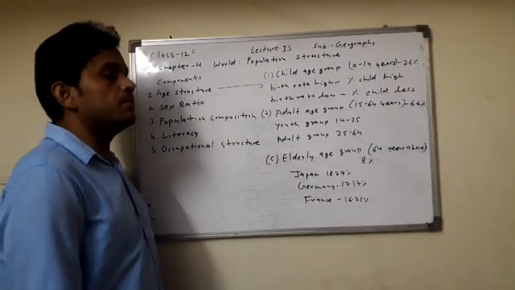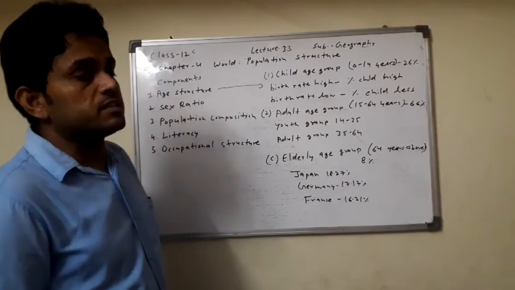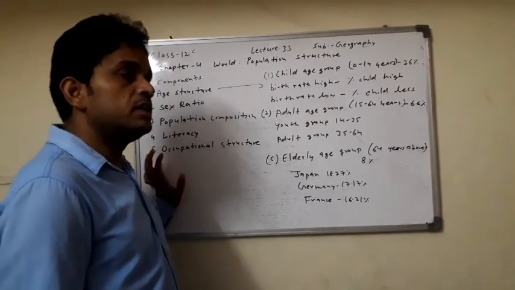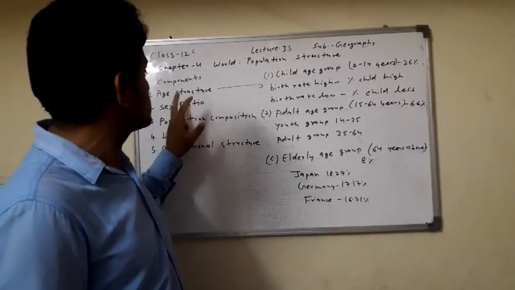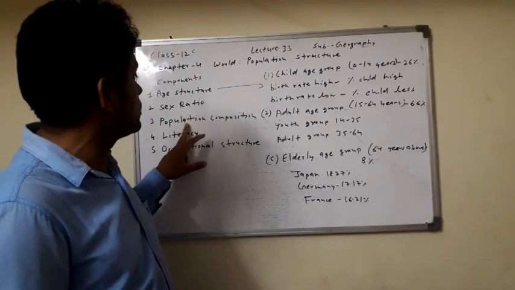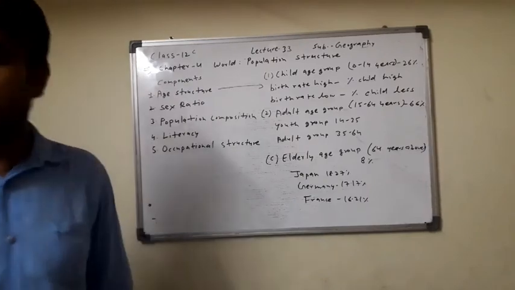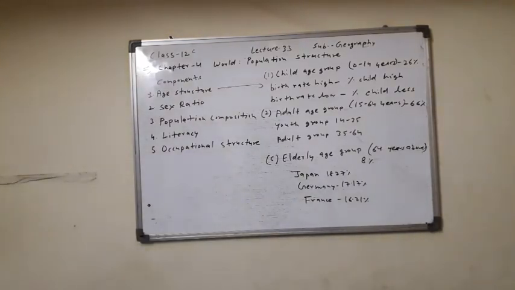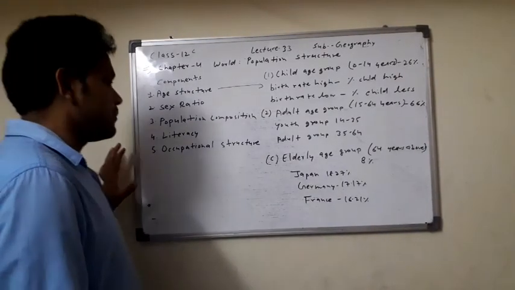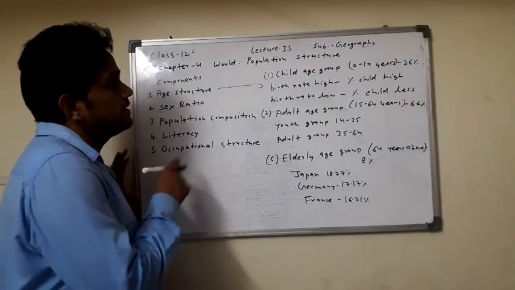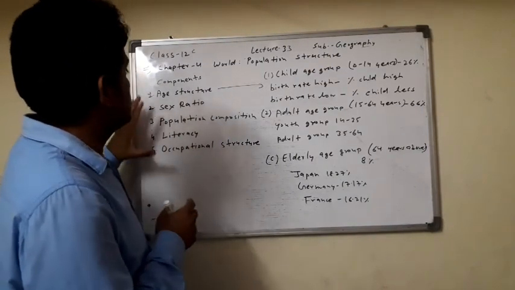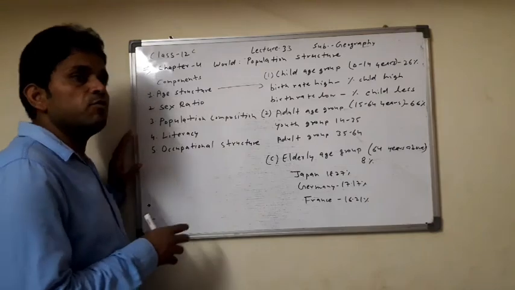Here are the 5 components of the population structure. First, age structure. Second, sex ratio. Third, population composition. Fourth, literacy. Number 5, occupational structure. We define the population structure with the help of these components.